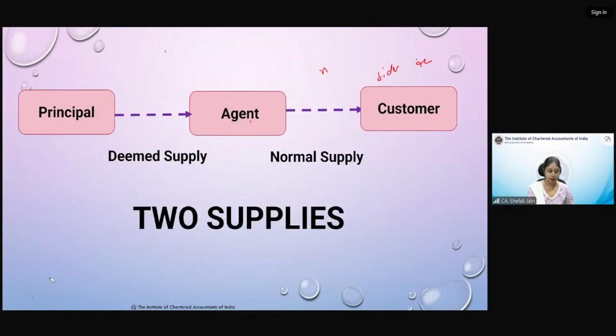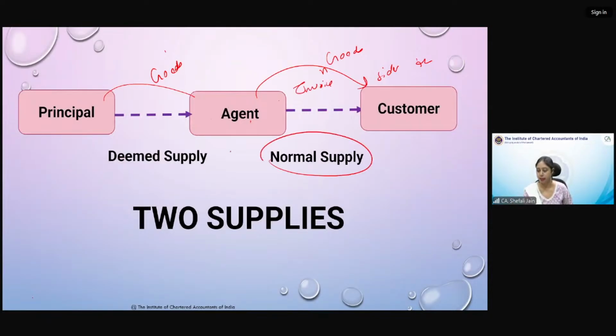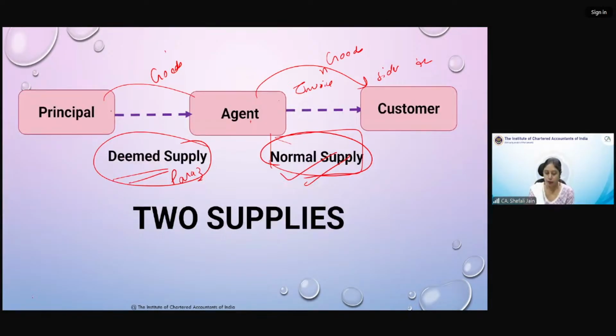if this is the transaction, now here, what types of transactions are being covered? Actually one is the supply. The principal has given goods to the agent to sell to the final customer, and the agent has sold them to the customer. Since the agent has issued the invoice in his own name, this supply is normal and this supply has become the deemed service. This supply will always be taxed, but this supply will only be there when para 3 is attracted. Now one more: he has given goods, but he has not given any consideration for that. This is for the goods purpose.